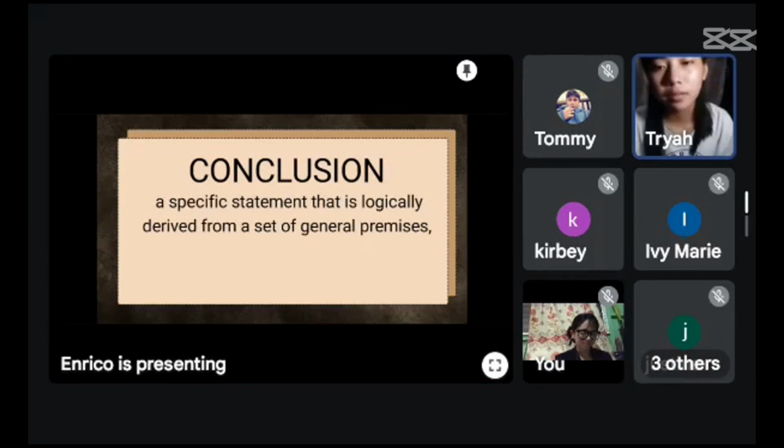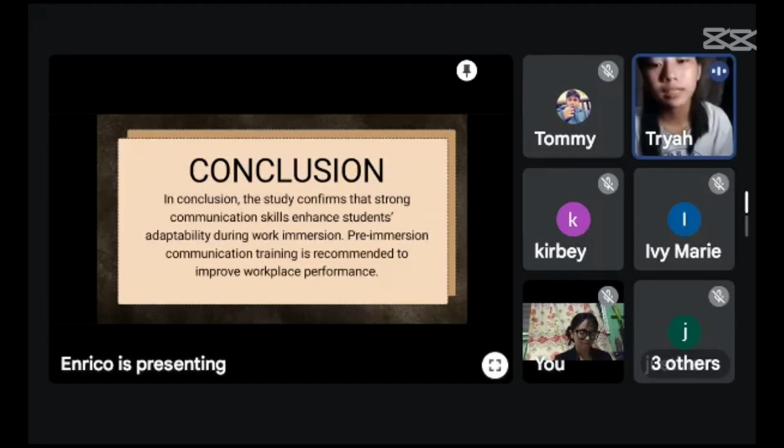Conclusion: a specific statement that is logically derived from a set of general premises, meaning if the premises are true, the conclusion must also be true. It is a direct result of applying established rules or principles to specific situations, providing certainty rather than just probability. It applies logic to previously stated premises which are considered to be true.